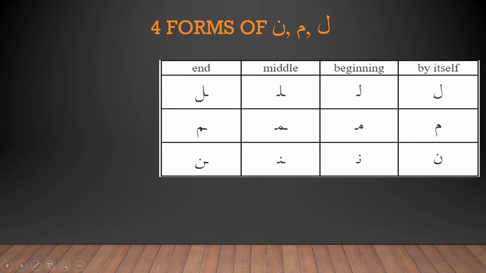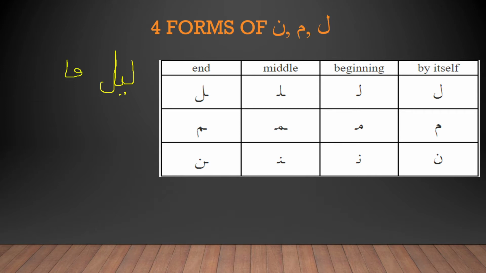For the examples of Lam, the first example will be Laylun. This means night. You don't have to learn the meanings, but just bear with me. Layl. This is the Lam. As you can see, it's exactly like this. Then for the middle, it will be Falaha.